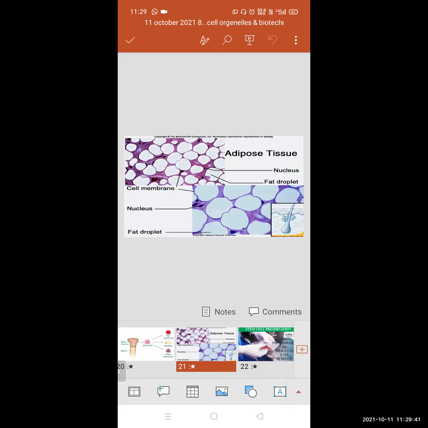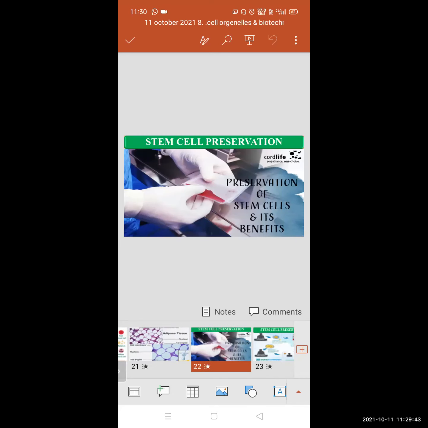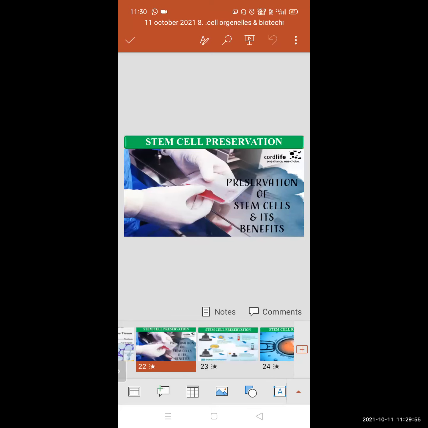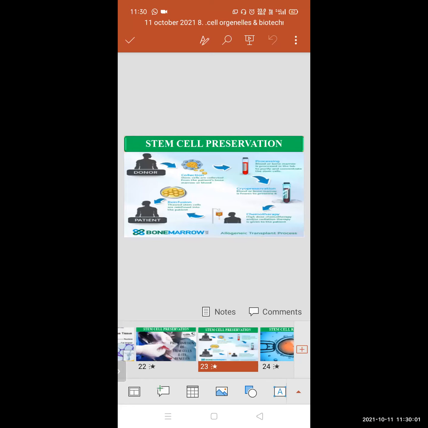So it is very necessary to preserve the stem cells. They are preserved at a very low temperature, about minus 135 degrees Celsius to minus 190 degrees Celsius, in liquid nitrogen. Then we have seen stem cell preservation.